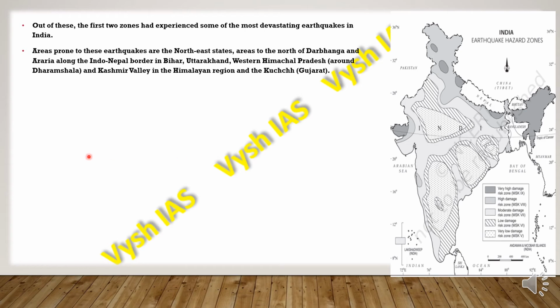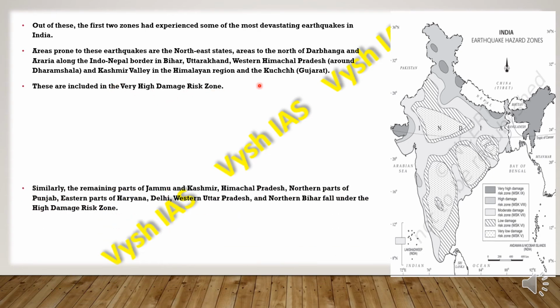The areas in the very high damage risk zone include the northeast states, areas to the north of Darbhanga and Araria along the Indo-Nepal border in Bihar, Uttarakhand, western Himachal Pradesh around Dharamshala, the Kashmir Valley in the Himalayan region, and also Kutch in Gujarat. So these are very high damage risk zones.